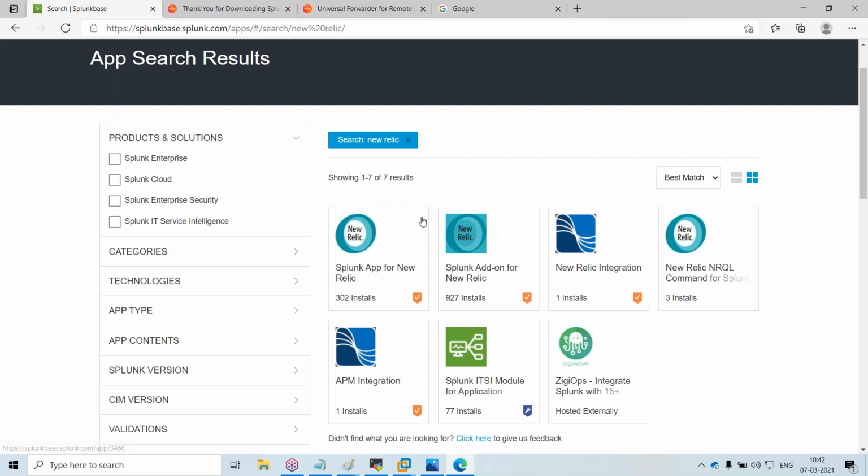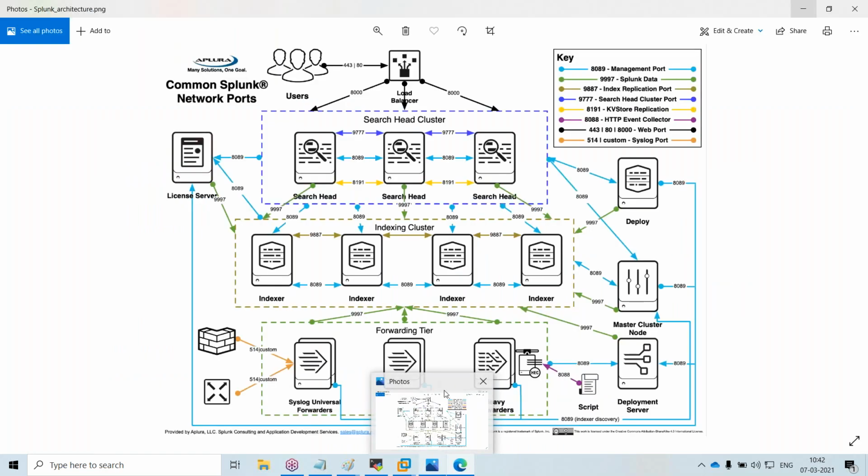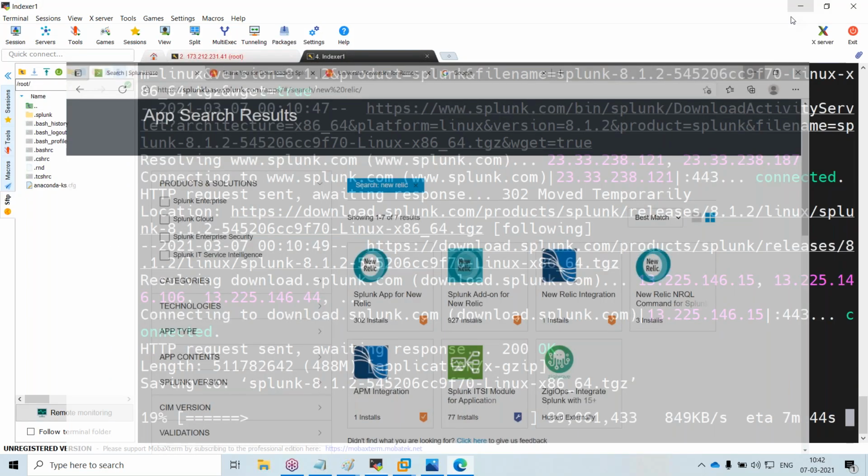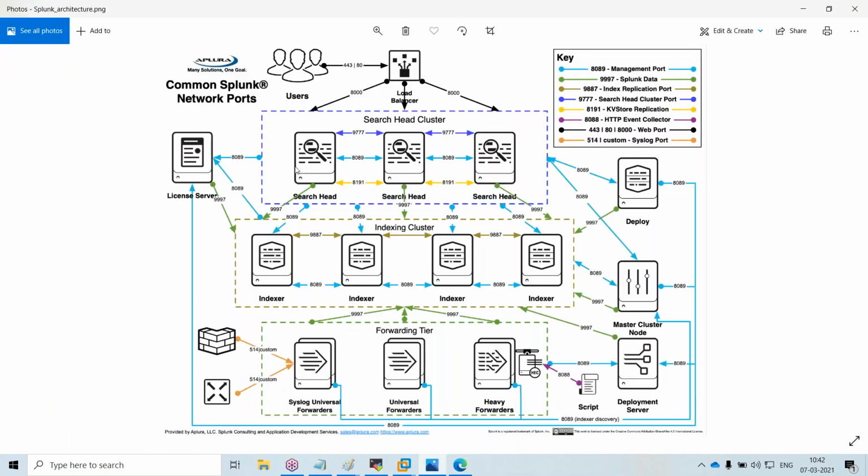Without this also, Splunk will take a lot of time, because if you want to have a proper Splunk setup, or set up this infrastructure in your lab, you need 7 to 8 machines. As I told, there is indexer 1, indexer 2, indexer 3, indexer 4. My Splunk universal forwarder will send the data to any one of them, or it will send it to all. But the data should be replicated between all of them.